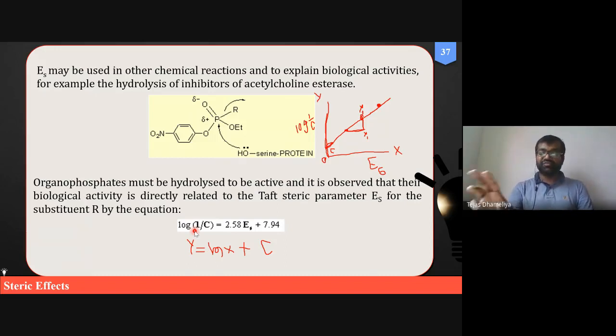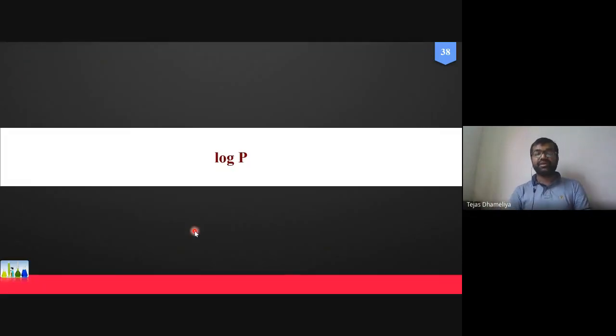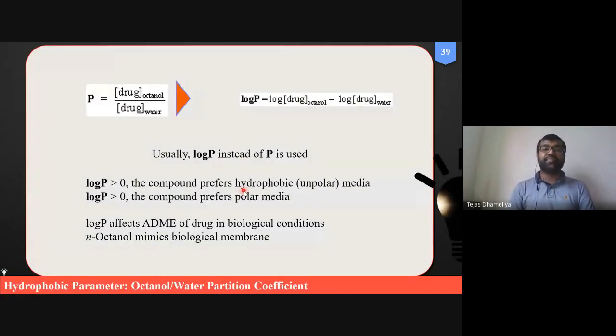Okay, so we have seen two parameters, Hansch constant and electronic parameter. The third parameter is log P. So now, what is log P? Log P is basically defined as the logarithm of P. What is P? P is basically called the partition coefficient, or that is also termed as distribution coefficient, or sometimes it is also called the diffusion coefficient.